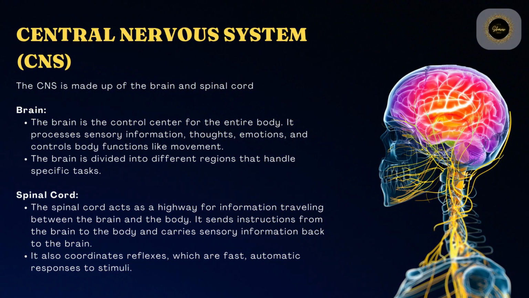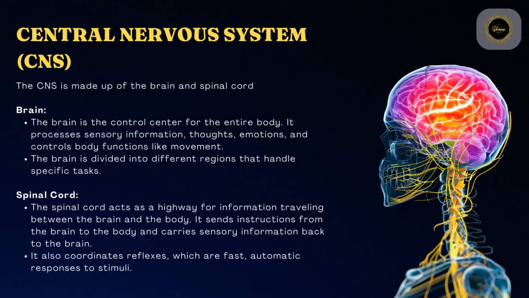Central nervous system, CNS. The CNS is made up of the brain and spinal cord. The brain is the control center for the entire body. It processes sensory information, thoughts, emotions, and controls body functions like movement. The brain is divided into different regions that handle specific tasks.